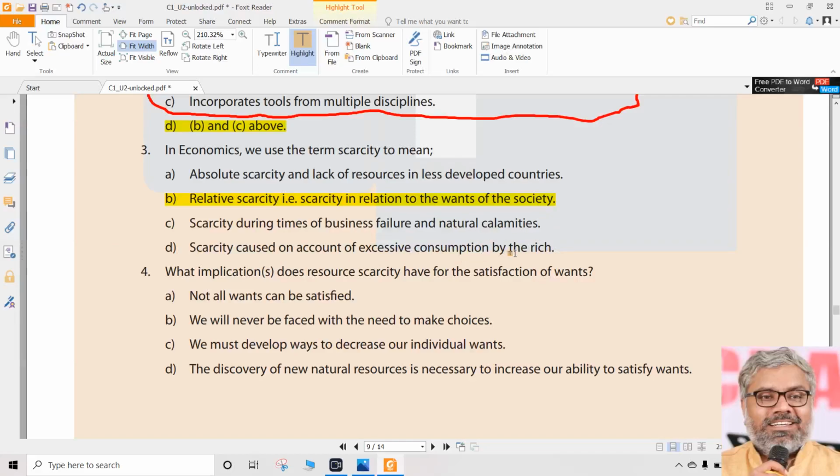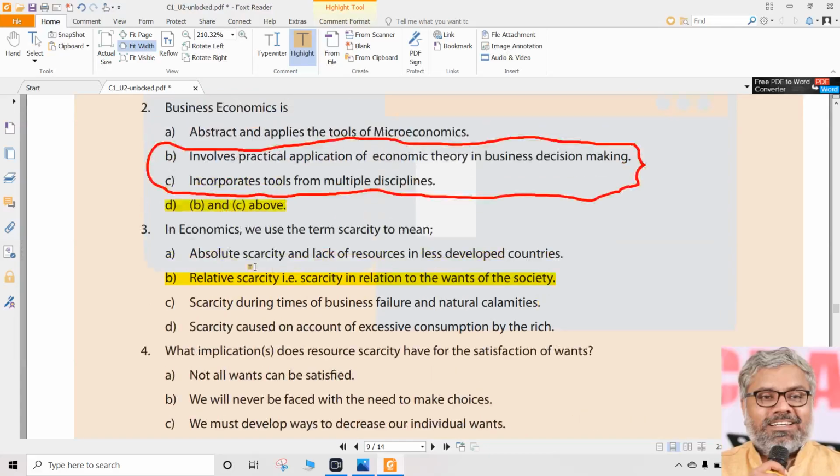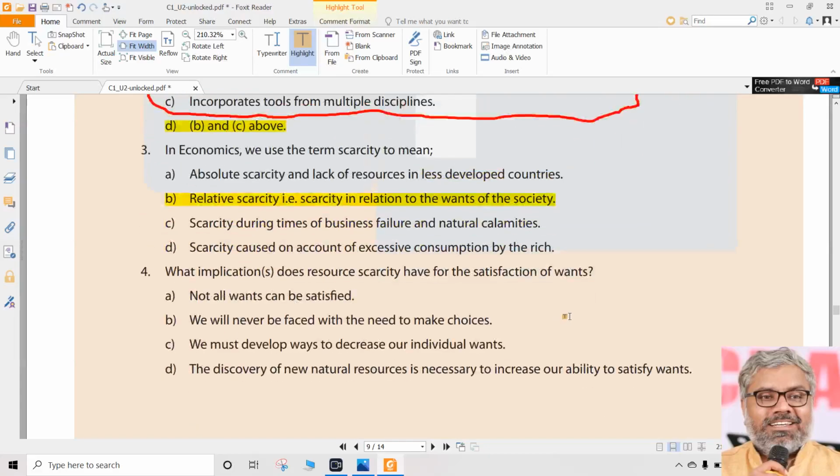Scarcity caused on account of excessive consumption by the rich. There is never a talk of rich and poor in economics. That is different. Maybe people have different positions in society, that is reality. But economics doesn't talk about scarcity which is caused because rich people are consuming more. These are both nonsensical statements. Economics has never touched these two items at all. So A, C, D, all three are wrong answers. So B is the correct answer, which is actually looking like what we know already also.